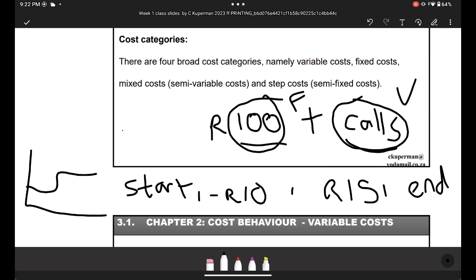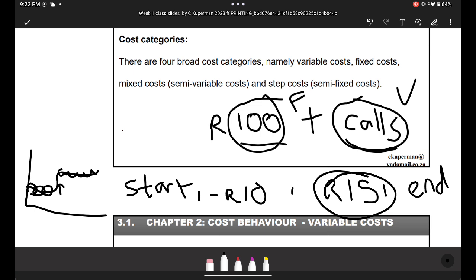That is why it's called step cost. Because the first half of the road is this. Second half of the road is this. As you can see, the second half was more expensive, represented as this. First half is represented as this. The reason why they call it step cost and there's a sharp incline up is because you move from 10 rand to 15 rand instantly once you meet that threshold or meet a specific area where the cost changes.